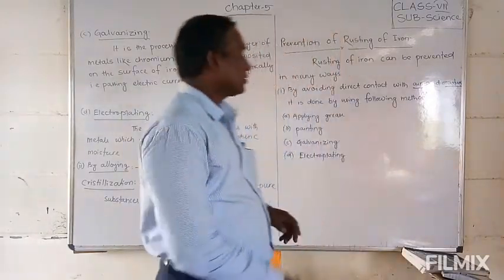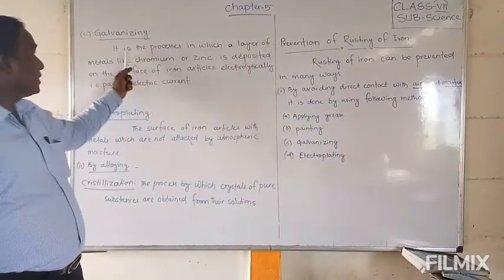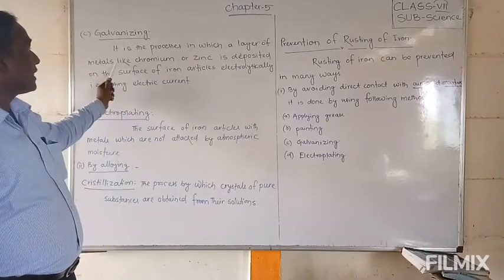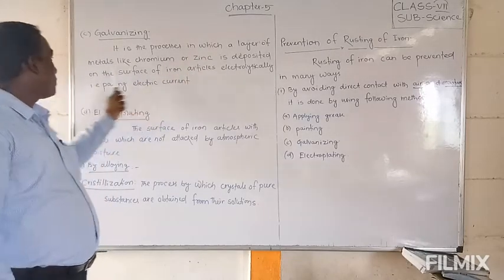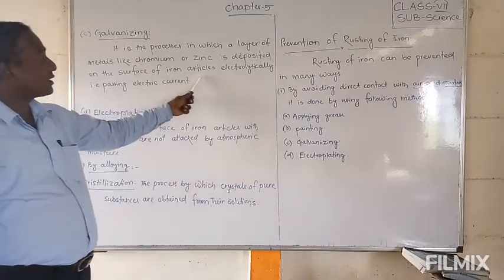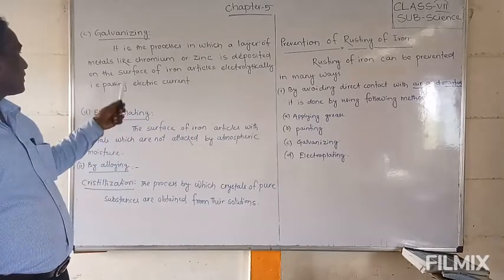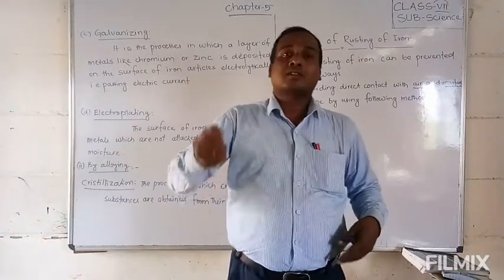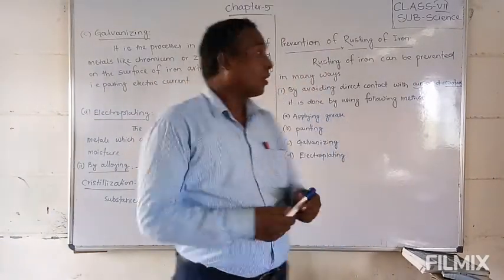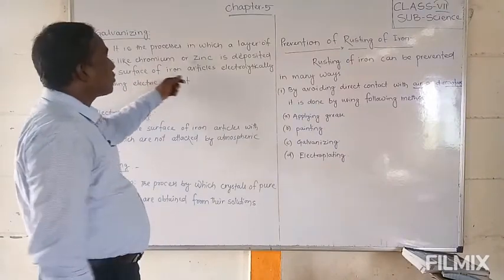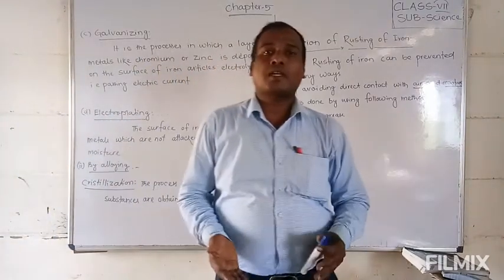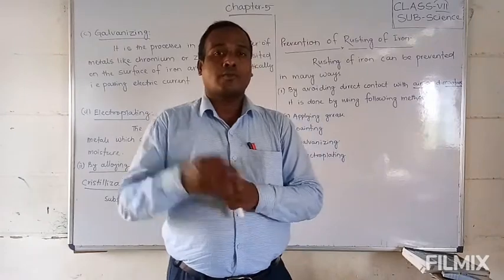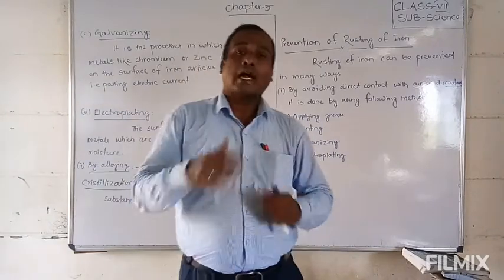What is the galvanizing process? It is the process in which a layer of metal like chromium or zinc is deposited on the surface of iron articles electrolytically, that is, by passing electric current. Students, one metal such as zinc or chromium is made into a layer on the iron metal.